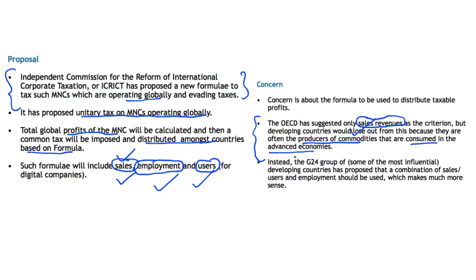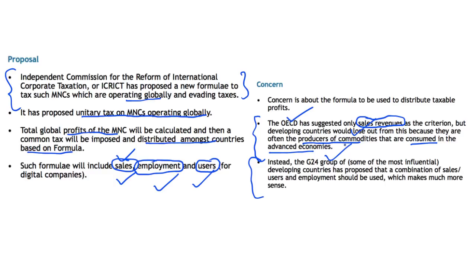So if sales revenues are in those developed countries, the majority of the tax will be distributed to those developed countries. So this shows that the developing countries stand at a disadvantage. In this line, the author has suggested that instead of using the formula suggested by the OECD, the G24 group has suggested something.